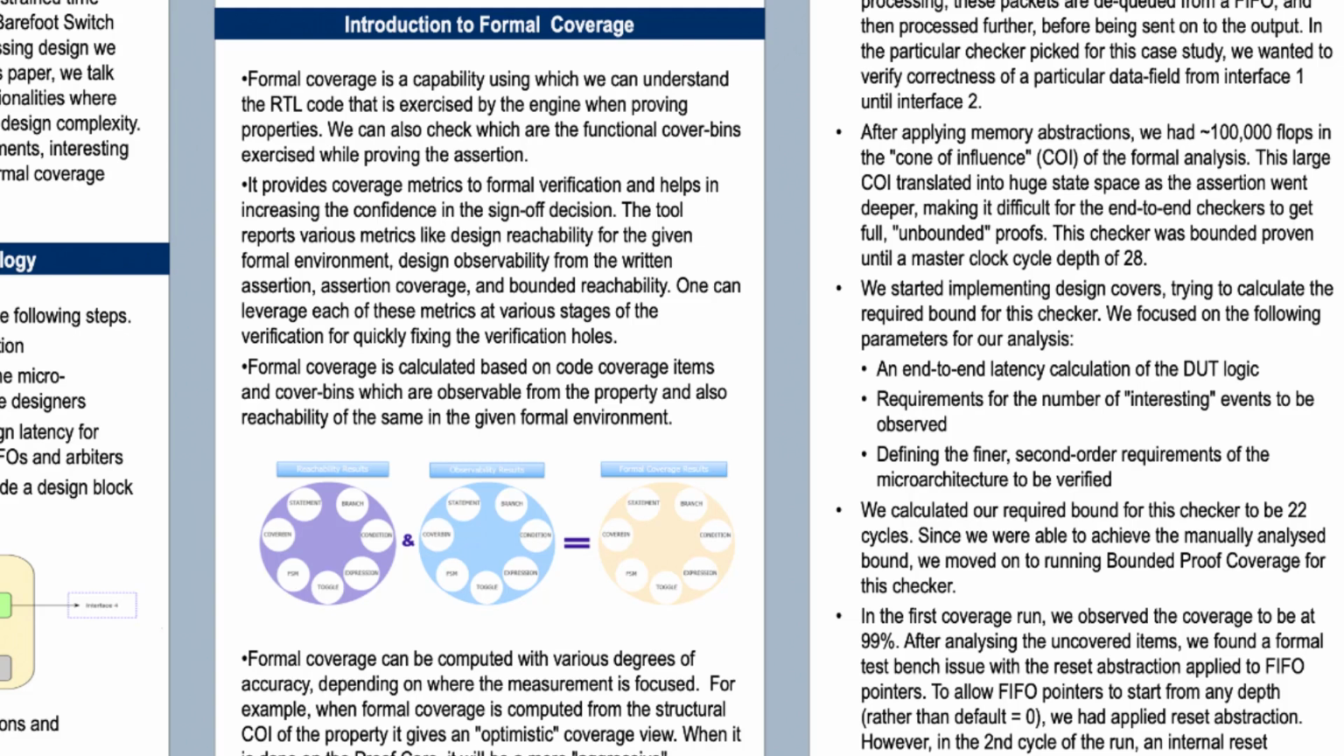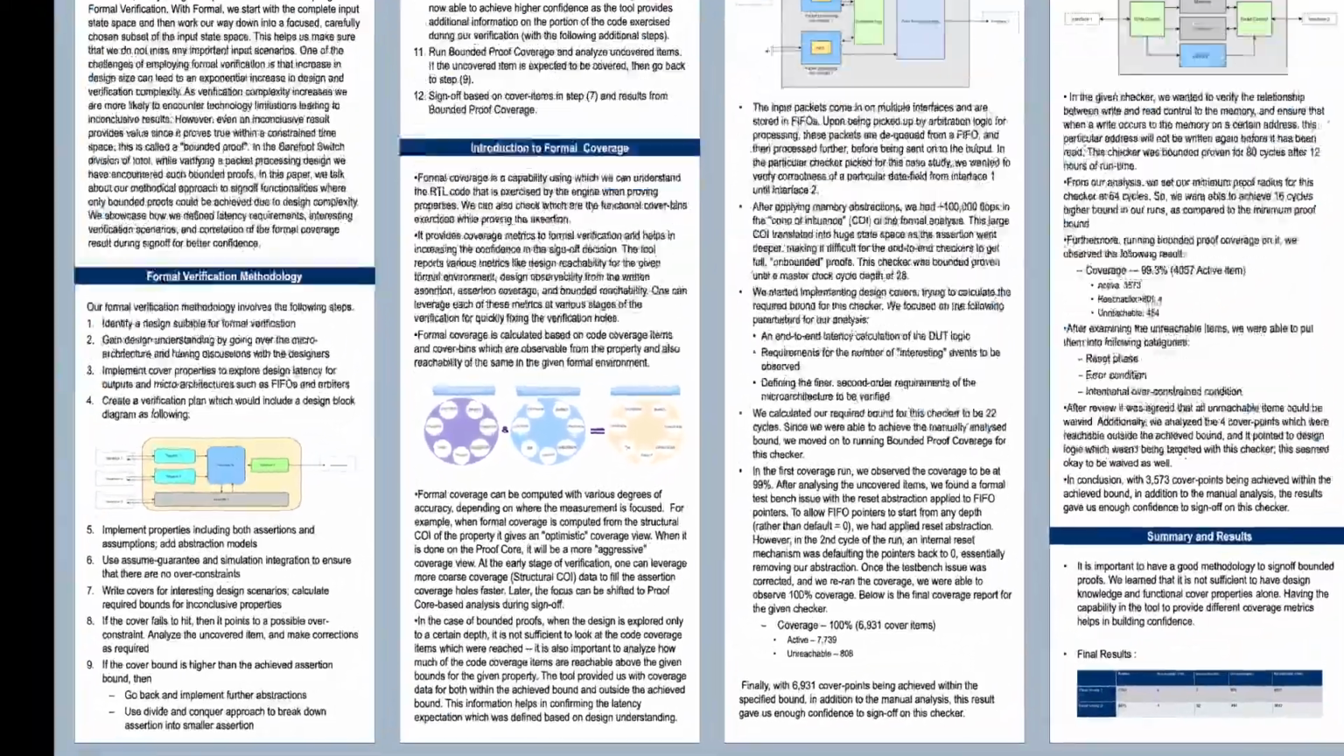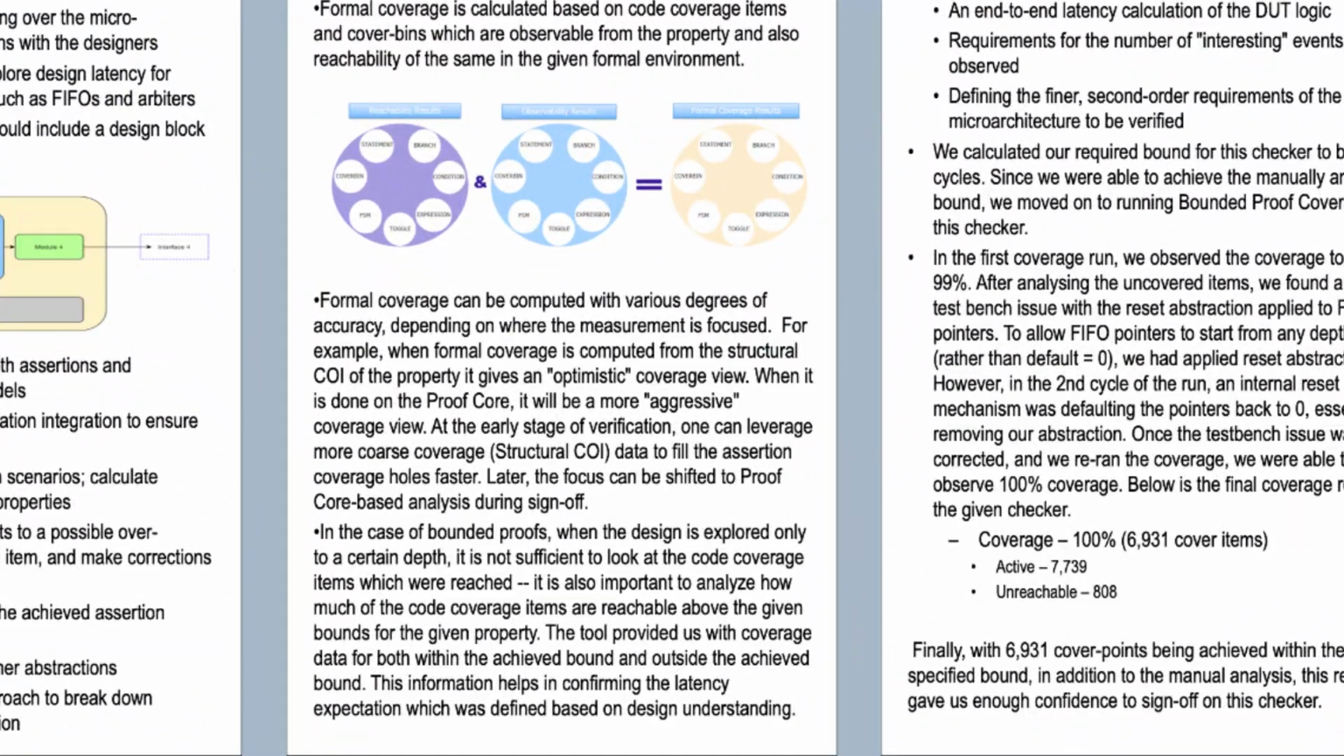Formal coverage is calculated based on code coverage items and cover bins which are observable from the property and also reachability of the same in the given formal environment. Formal coverage can be computed with various degrees of accuracy, depending on where the measurement is focused. For example, when formal coverage is computed from the structural cone of influence of the property, it gives an optimistic coverage view. When it is done on the proof core, it will be a more aggressive coverage view. At the early stage of verification, one can leverage more coarse coverage data to fill the assertion coverage holes faster. Later, the focus can be shifted to proof core based analysis during sign-off.